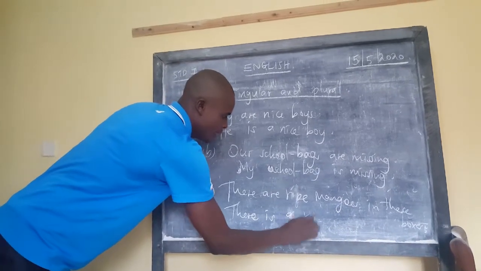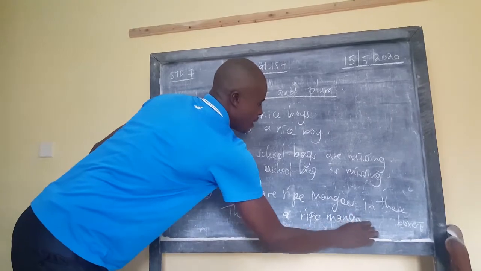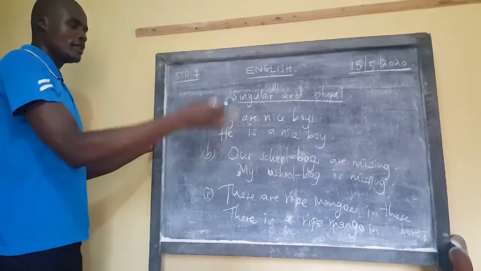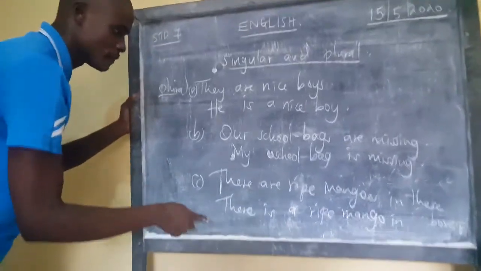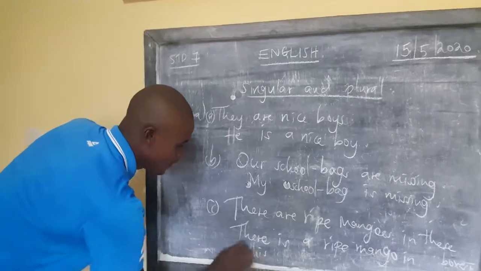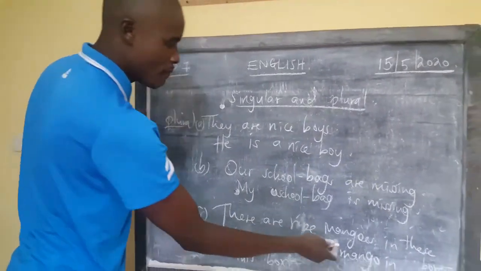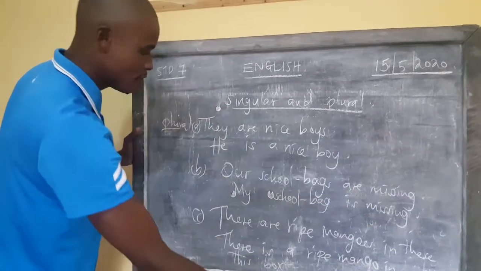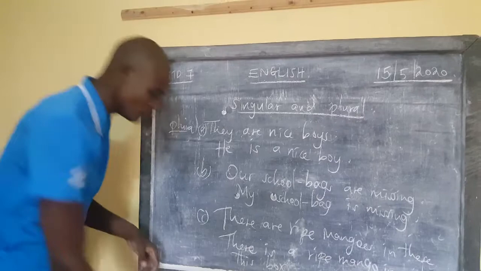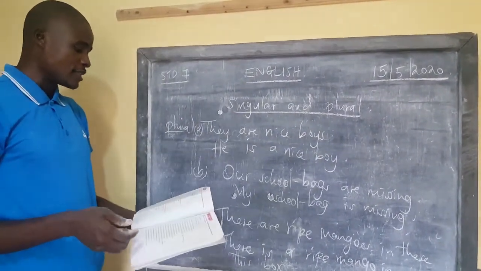There is a ripe mango in this. These will be this. There is a ripe mango in this box. To change that, there are ripe mangoes in these boxes. Lana, I hope you're able to get that. I'm not going to give more examples under that, but to give you a practice exercise directly.